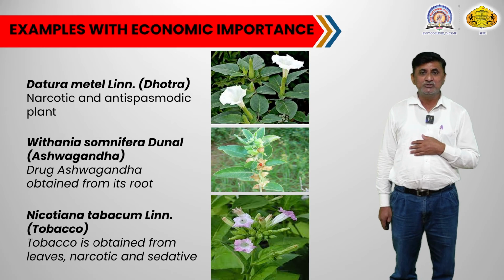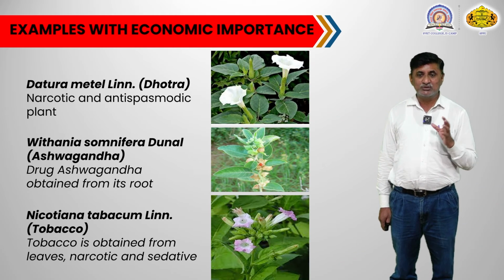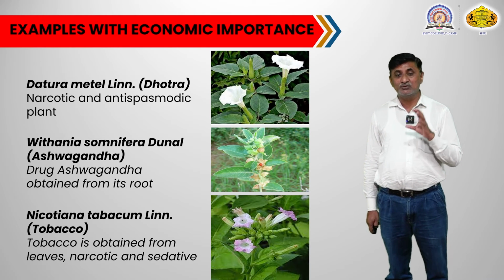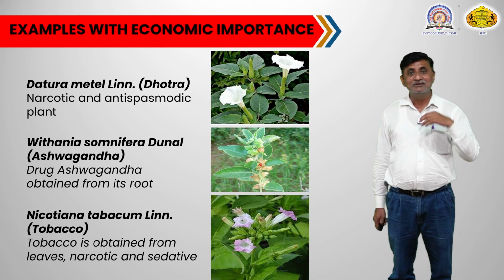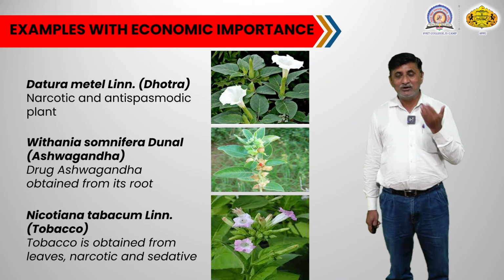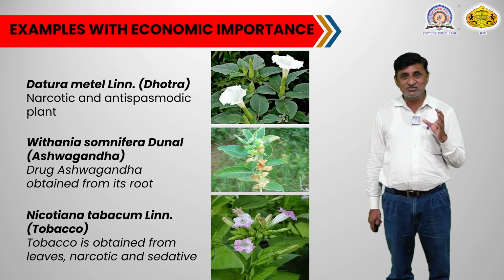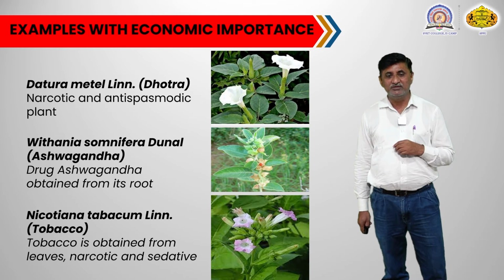The next plant is Withania somnifera. Commonly this plant is called the ashwagandha plant, and it yields the drug ashwagandha from its root, and that drug has different uses. Nowadays, in the period of corona, the ashwagandha drug is also used to boost the immunity of human beings.